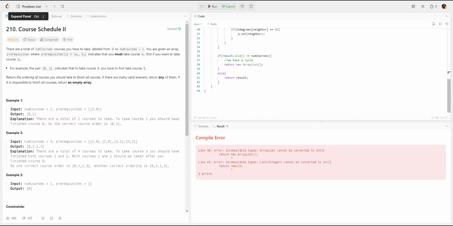Then I will check if our index is equal to num courses, then we processed every element. But if it's not, then we return a new empty list, no elements. Or if it is, then we return our result.